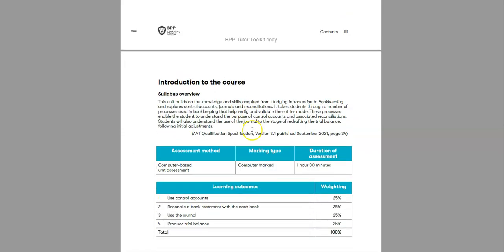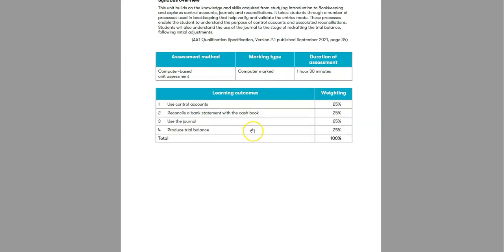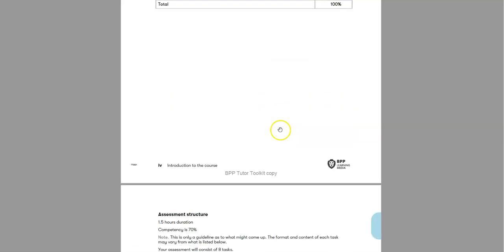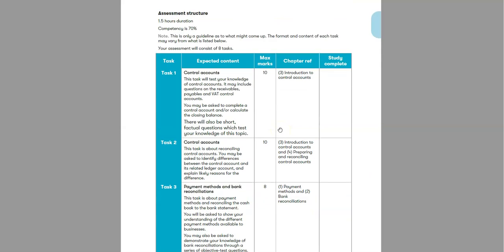Let's have a look at the assessment area. The exam will still be computer based, the marking type will be marked by computer, and the duration is 1.5 hours. So you have to complete this exam within 1.5 hours. Let's look at the assessment structure. We have to complete this exam in 1.5 hours, that means 1 hour 30 minutes, and the competency is 70%, so you have to score 70% to pass this exam.